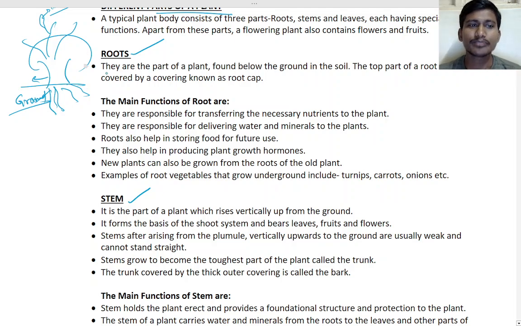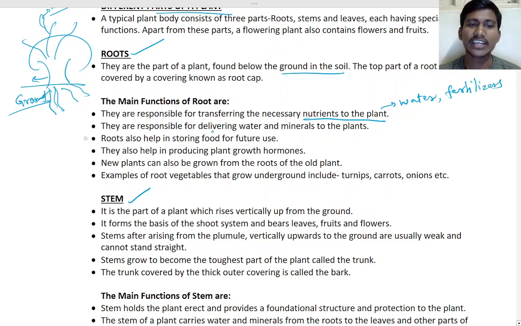Okay, so they are the part of the plant found in the ground inside the soil, covered by the root cap. What are they mainly responsible for? Nutrients to the plant, mainly water, and nutrients, fertilizers you add, right? You add fertilizer, isn't it? That will absorb all the things: water, and then other nutrients which are required like phosphorus and all. Fertilizers it will absorb, right?